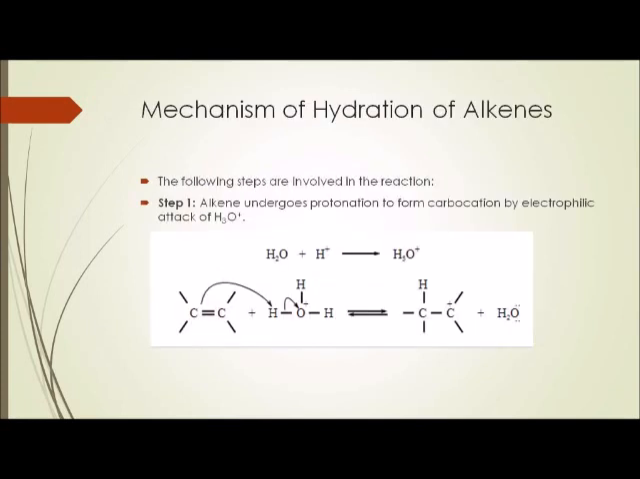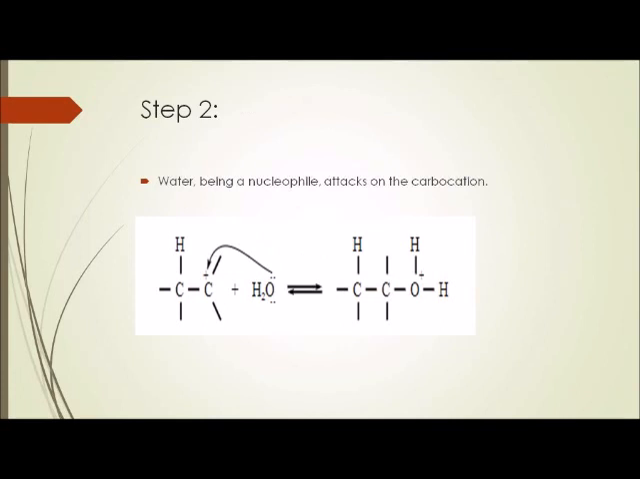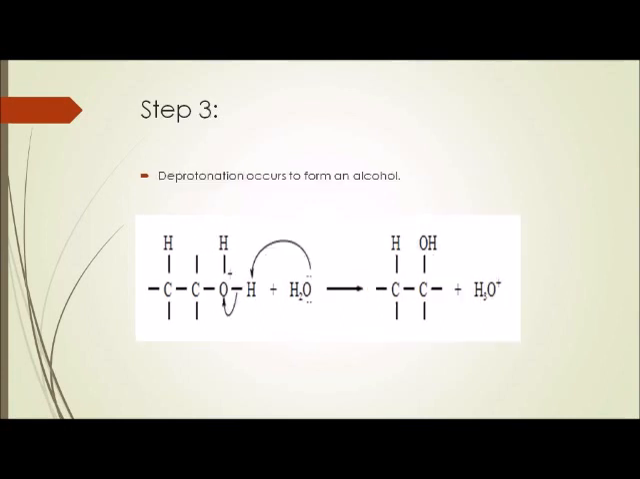Mechanism of hydration of alkenes. The following steps are involved in the reaction. Step 1. Alkene undergoes protonation to form carbocation by electrophilic attack of H3O+. Water plus H+ react together and form H3O+. It will attack on ethene and form carbocation. Step 2. Water, being a nucleophile, attacks on carbocation and forms a product. In step 3, deprotonation occurs to form an alcohol. H+ is captured by water and forms H3O+ again and gives a product of alcohol.